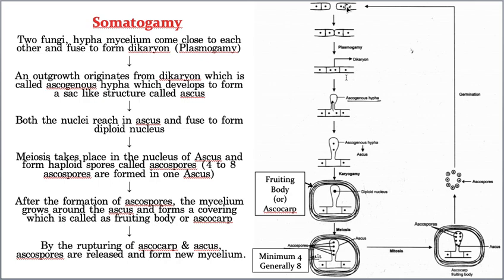Now the hyphae of these two mycelia start coming close. See, they came close. Do you see it? You follow my arrow mark, you will understand for sure. Now they came close, and after they came close, the cells of these hyphae get fused, and the fusion of the protoplasm is called plasmogamy.